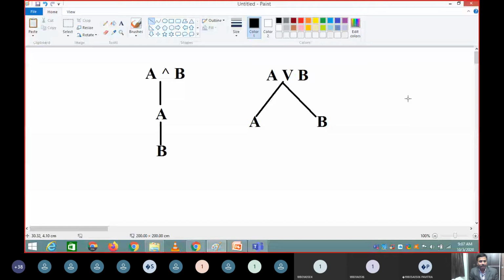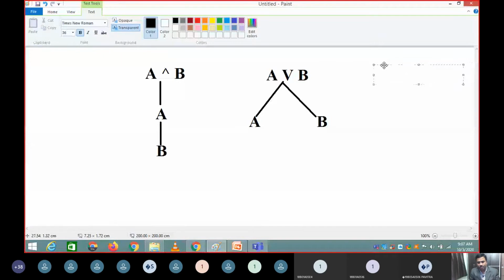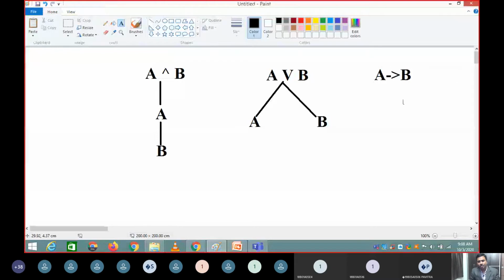So when A and B is given, you have to draw a tree like this. When A or B is given, you have to draw a tree like this. So if somebody asks you what is something called A implies B, it's very simple. A implies B is nothing but negation of A or B. So A or B is this.